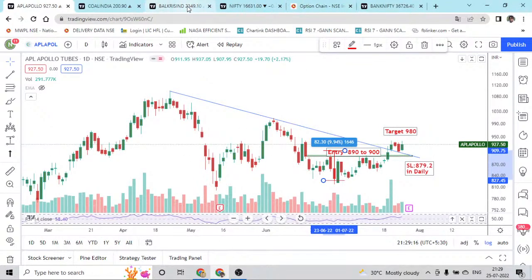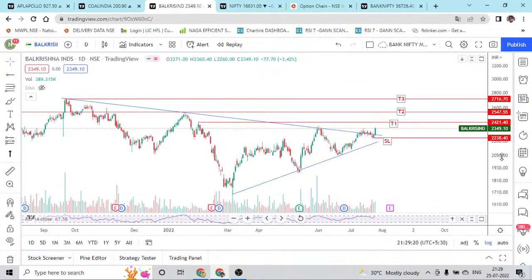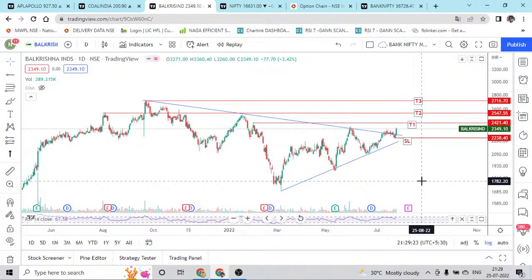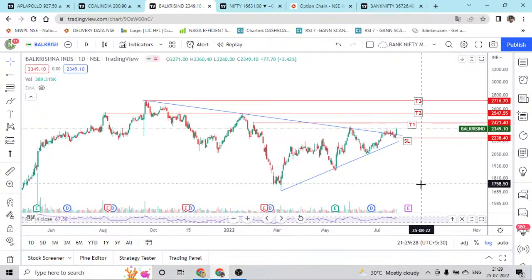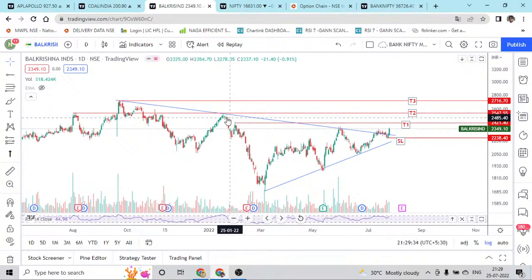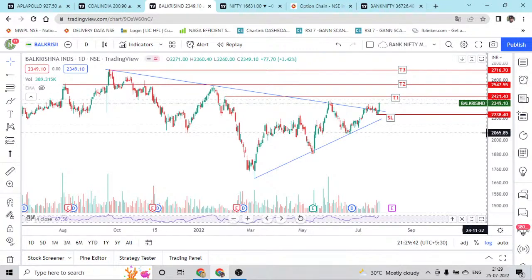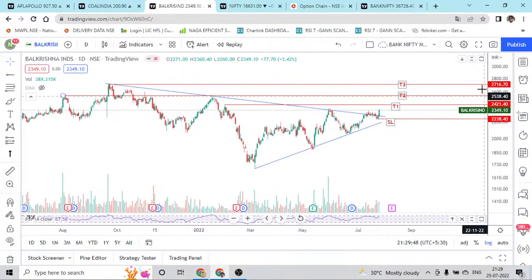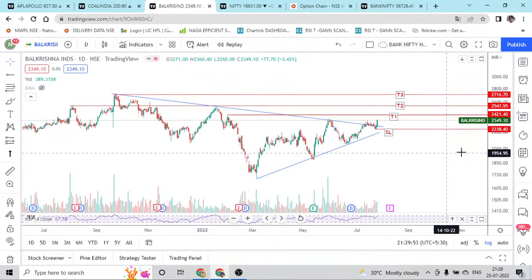So in the recent batch, one of my students has given this chart. This chart was plotted some 5 minutes back before the session started. So Balakrishnan Industry also is looking like it has given a breakout. I have joined all the resistance points, and we have got a good amount of small swing. So the first target is around 2421, the second target is the next stop, which is around 2547, and the third target is going to be 2716. So this can be watched, and the stop loss is going to be around 2238, which is the higher low.